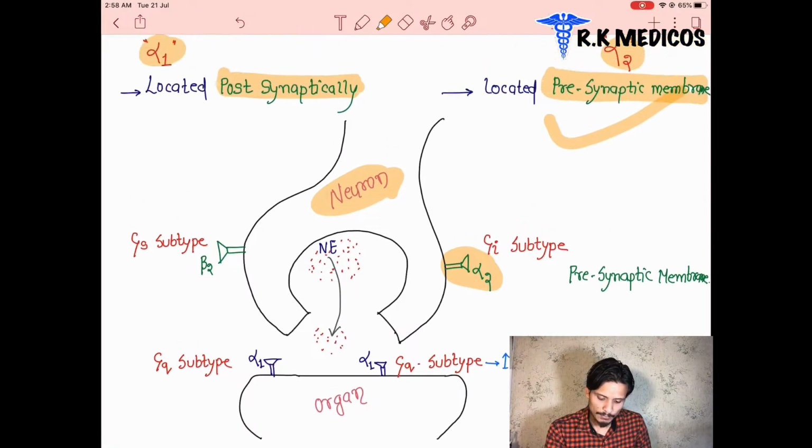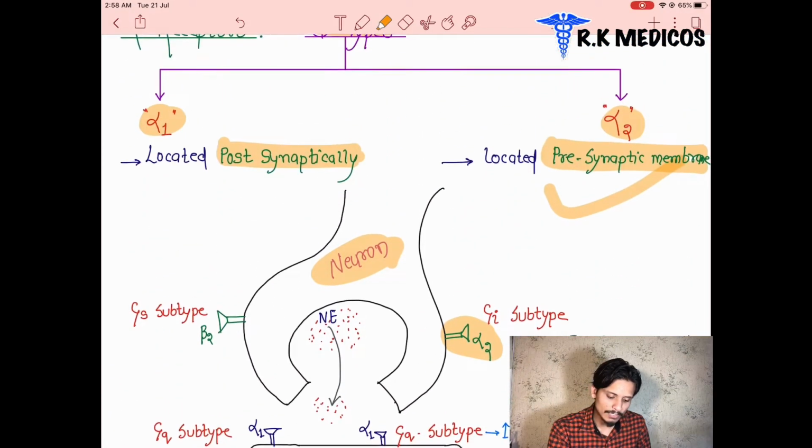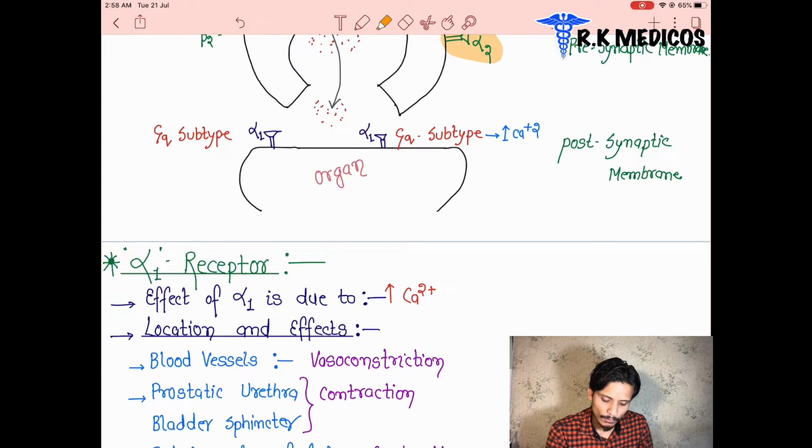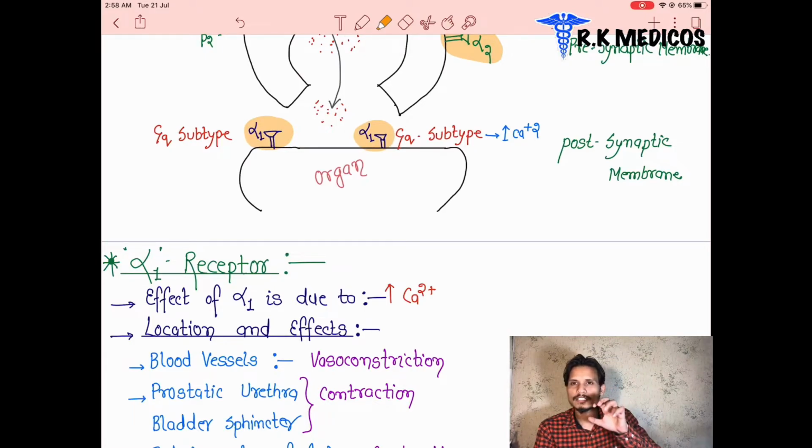And next point, where are the alpha 1 receptors located? The alpha 1 receptors are located basically on the different organs of our body. This is going to appear in the different organs or the different parts of our body. What the basic location of these alpha 1 receptors is, we are going to discuss after 1 minute.